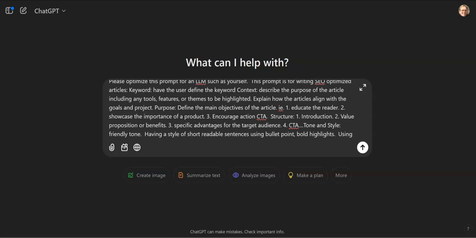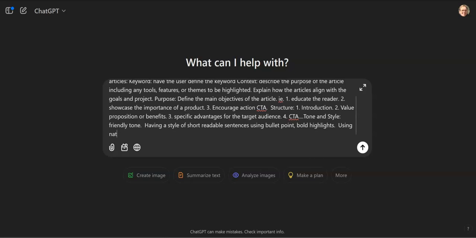Using natural language. Natural language. Excuse me. Please make sure you don't, let's see here. What else do we want to say? We don't use any of this. Now, I've actually copied this over.